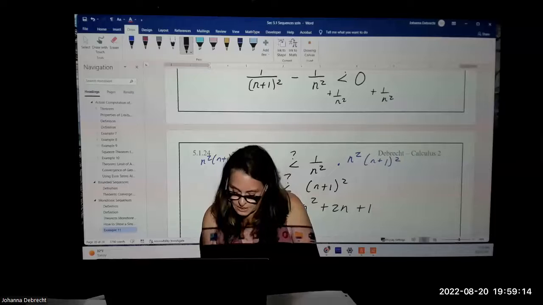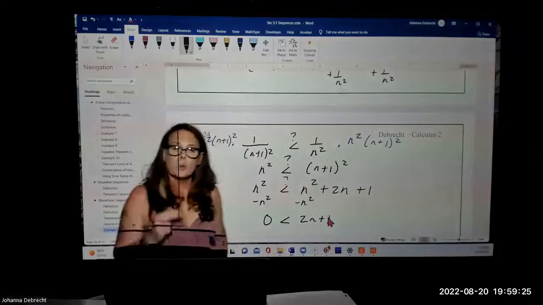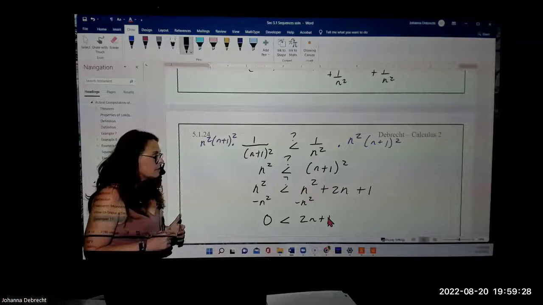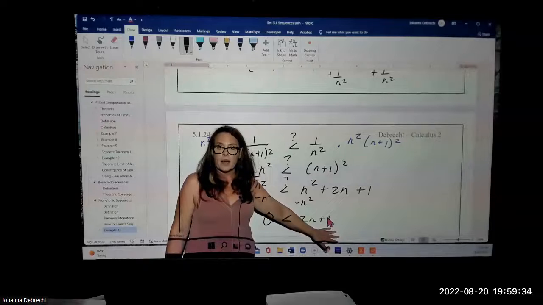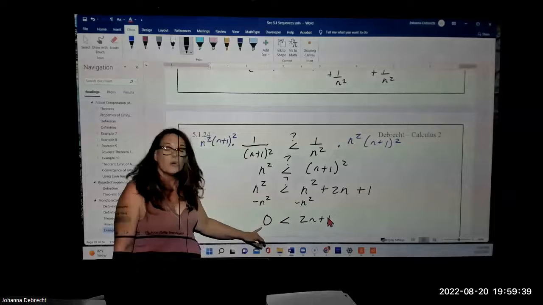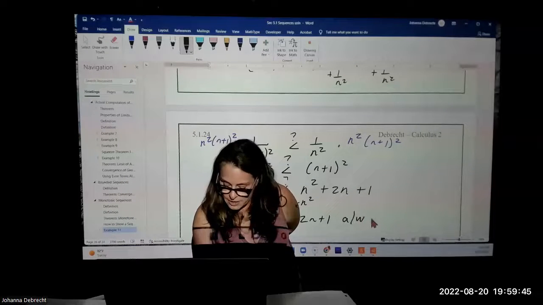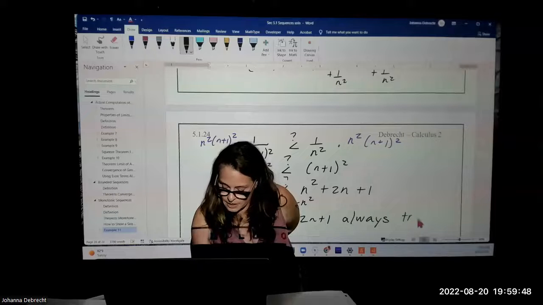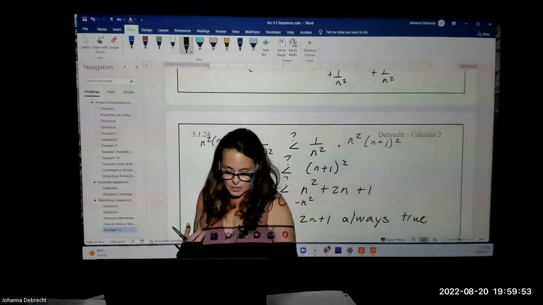Then I can subtract n squared from both sides of the inequality. And this says 0 is less than 2n plus 1. But we know that the lowest subscript value is 1, so this has to be true. 2 times 1 plus 1 is definitely positive. No matter what n is, this right side is going to be positive, and that's always going to be greater than 0. So this is always true. Therefore, we've shown that it is strictly decreasing. So the whole point was to prove that the inequality was true, and that was the first example.